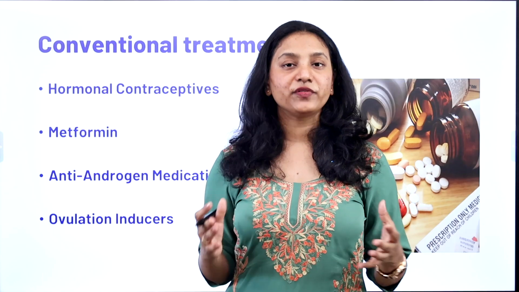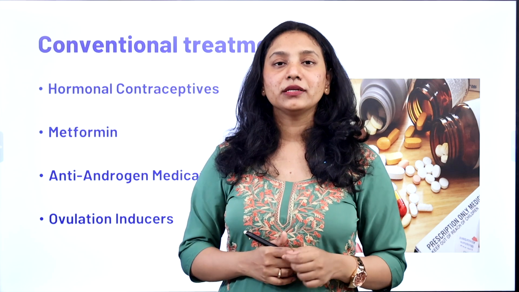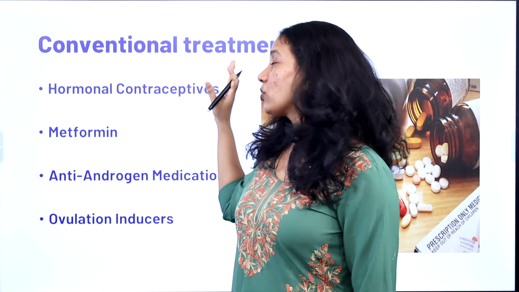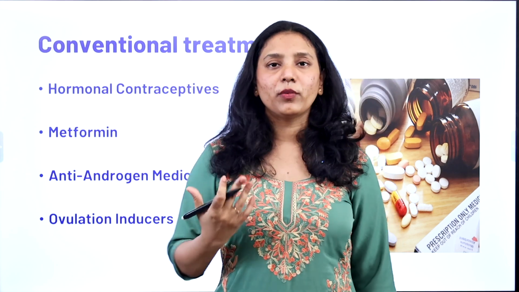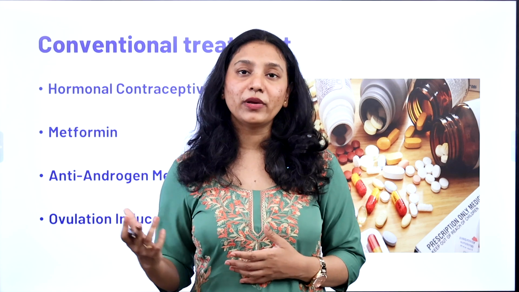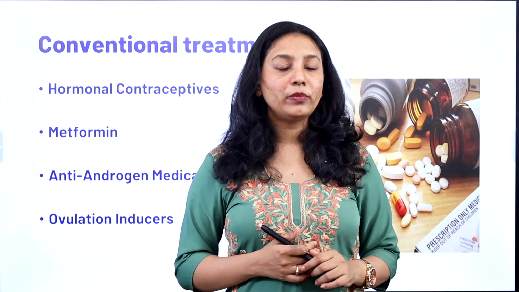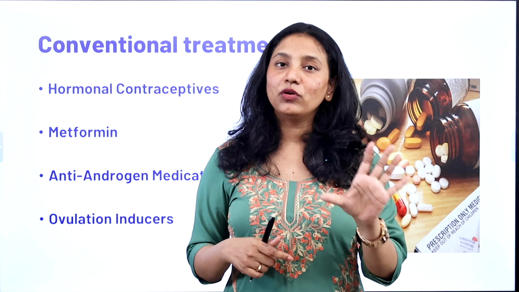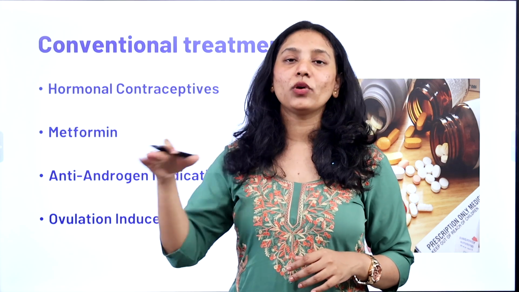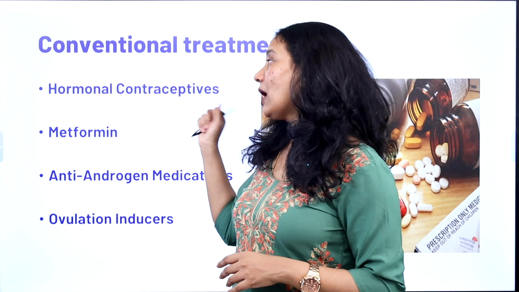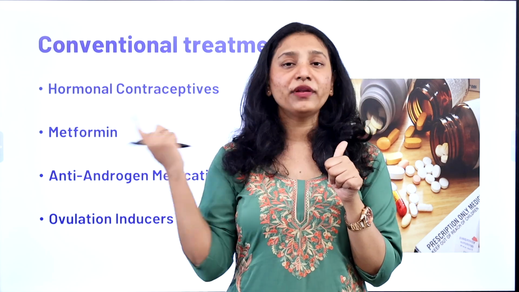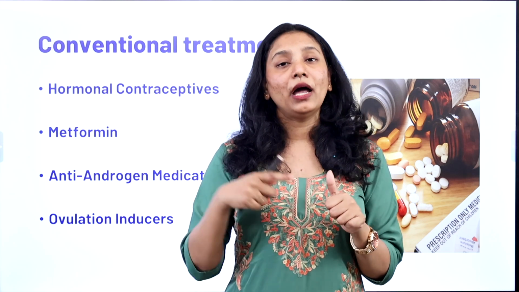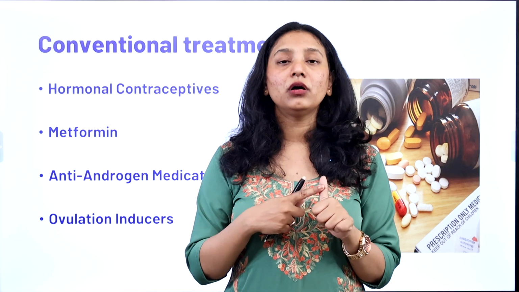Now coming to the conventional form of treatment for PCOD and PCOS. Remember that the conventional or allopathic form of treatment has a basic plan for PCOD or PCOS, and the common thing is hormonal contraceptives. So what is the problem with hormonal contraceptives if you are intending to treat the patient? The reasoning behind giving you hormonal pills is that there is a decrease in progesterone level, which will hamper the GnRH pulsation. So they give you these synthetic hormones so the GnRH can be managed, so as to manage the PCOS. But the problem with hormonal contraceptives is if you're a teenager, or in your early or late 20s and you want to get married and have babies, contraception is not the best way to choose.